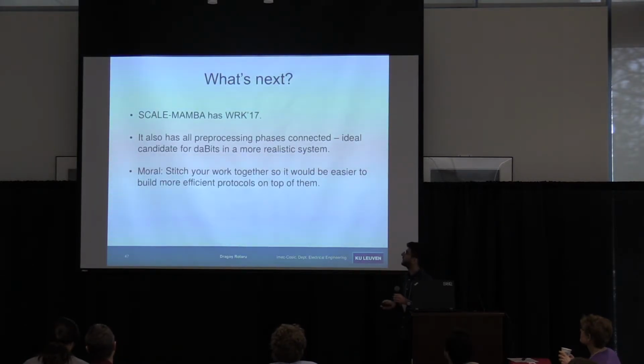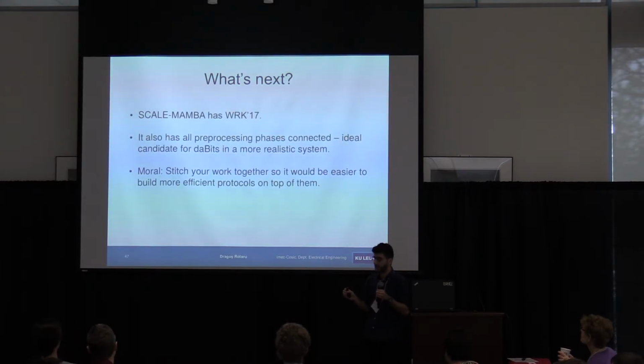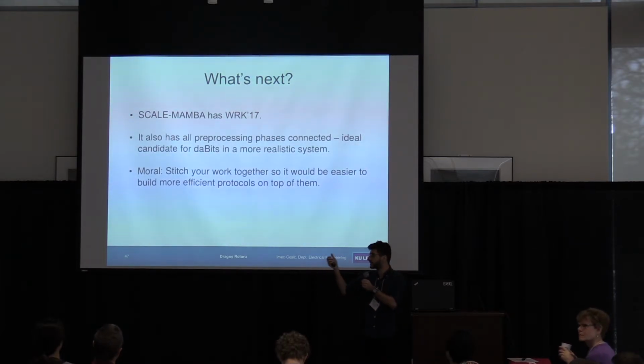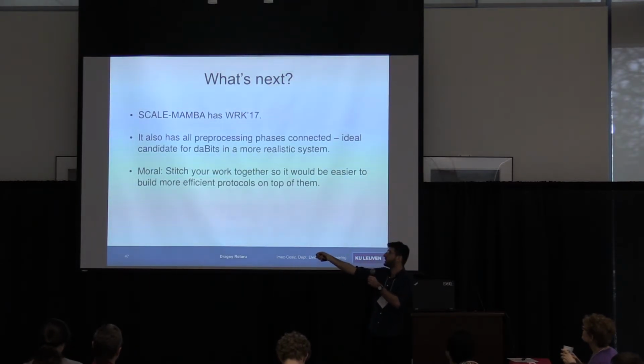So what's next? Nowadays SCALE-MAMBA has WRK inside it, so it also has all the pre-processing phases connected. It's the perfect candidate for daBits because we use all sorts of pre-processing. We need those random bits in the garbled circuit setting, and we need those bits in the mod P setting, and we need some pre-processing to generate those random bits to do the XORs and whatnot. And SCALE-MAMBA is ideal now because it has all of this integrated.